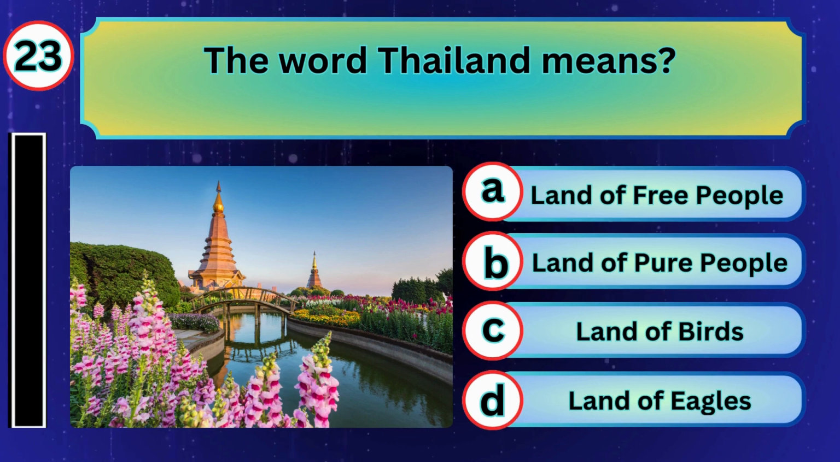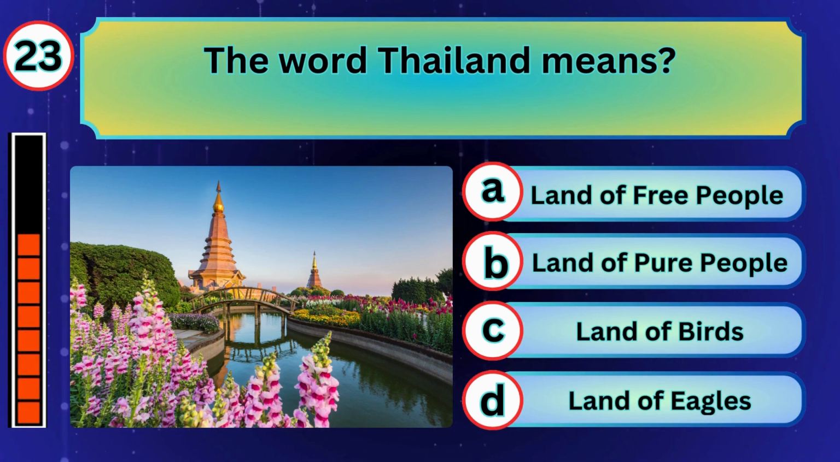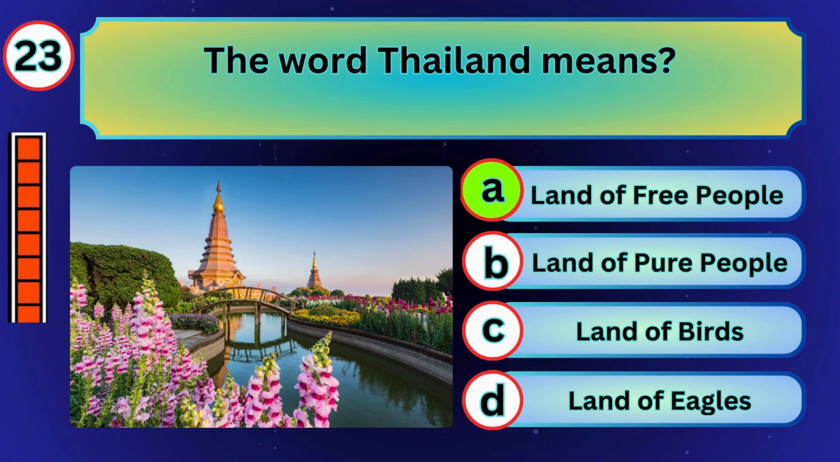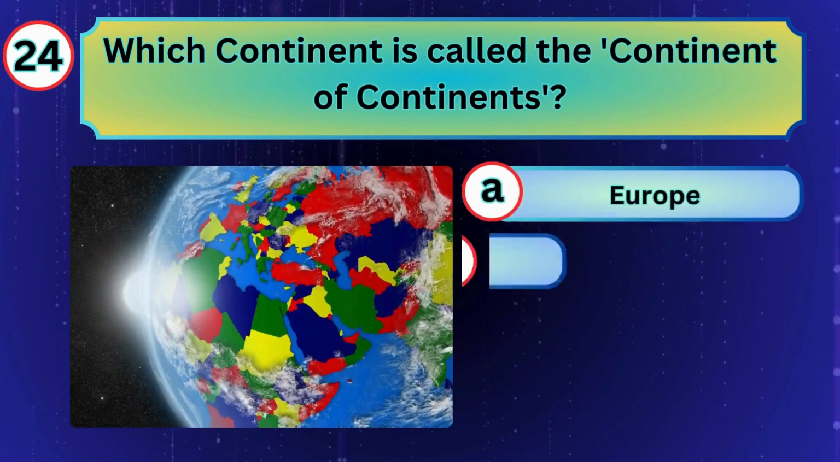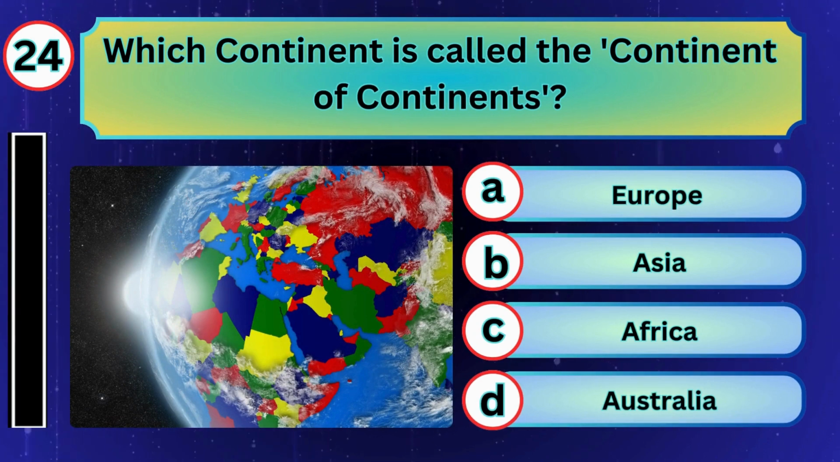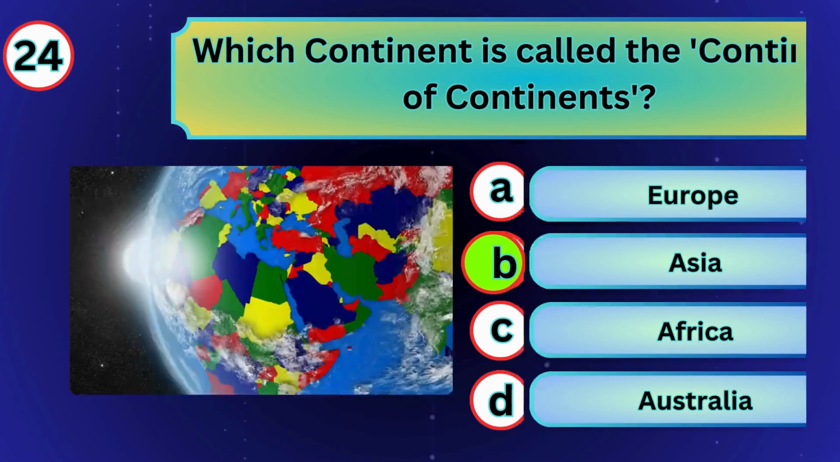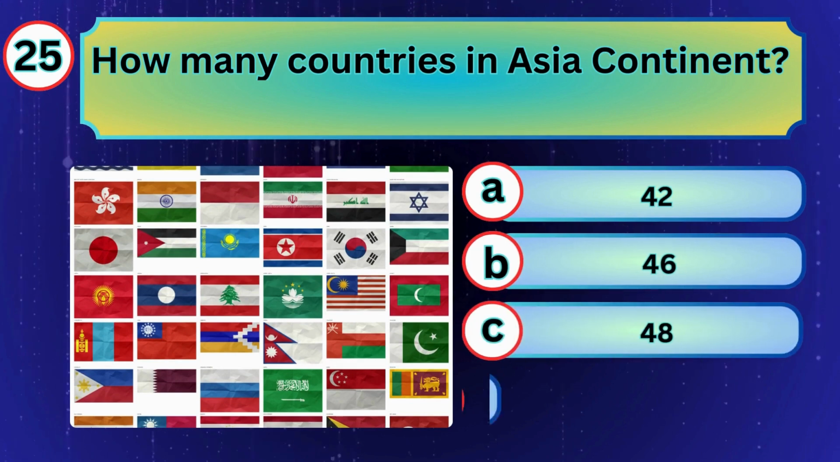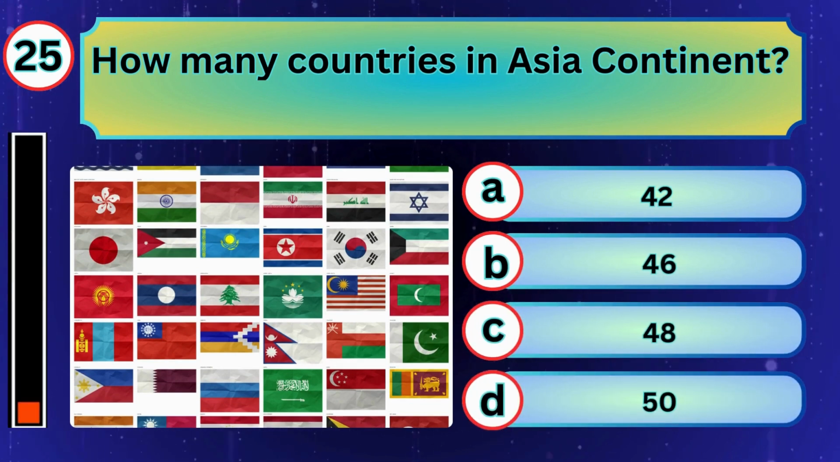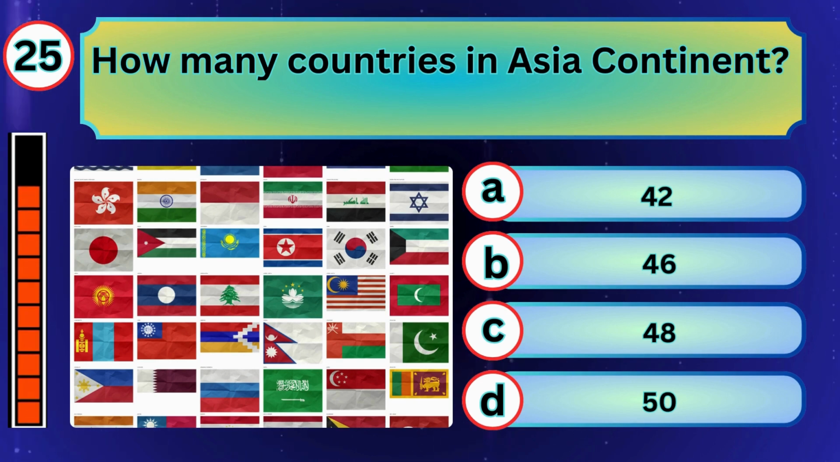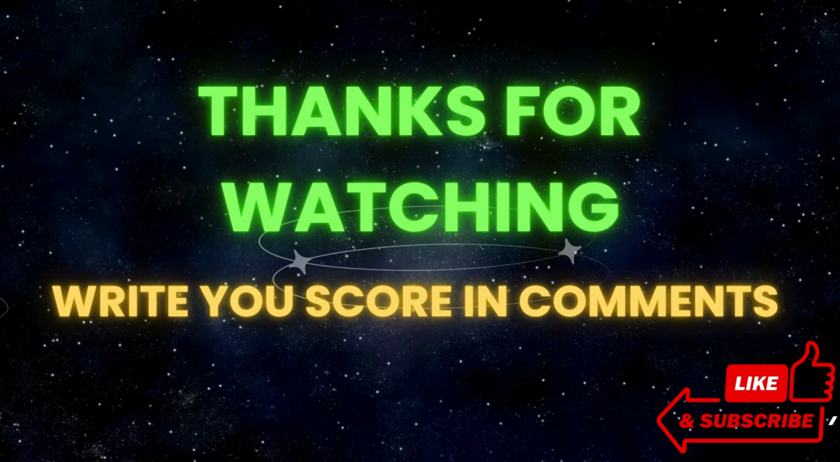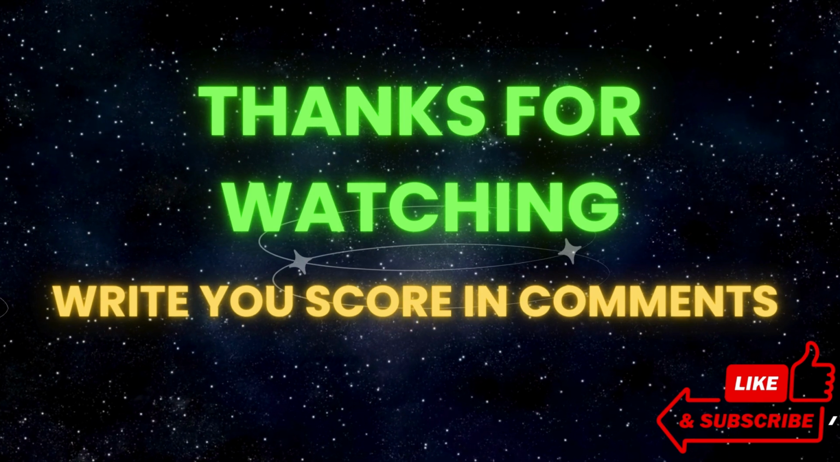The word Thailand means land of free people. Which continent is called the continent of continents? Asia. How many countries in Asia continent? 48.